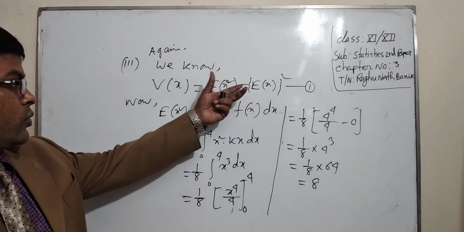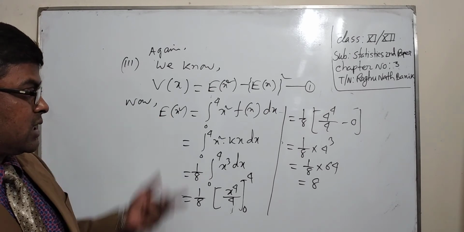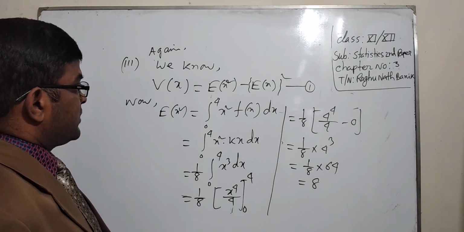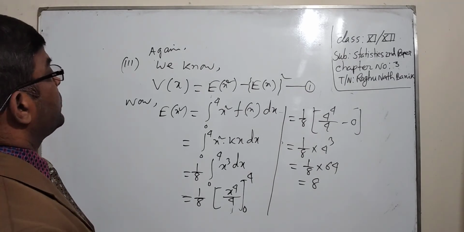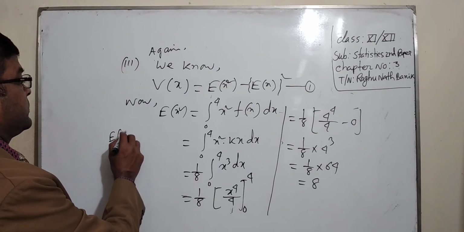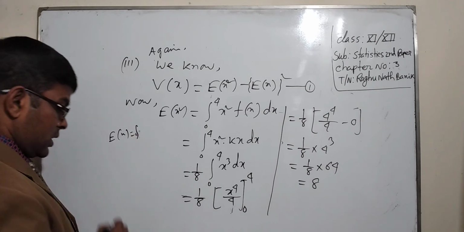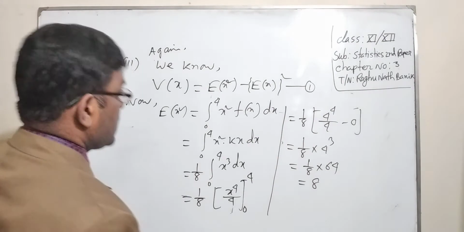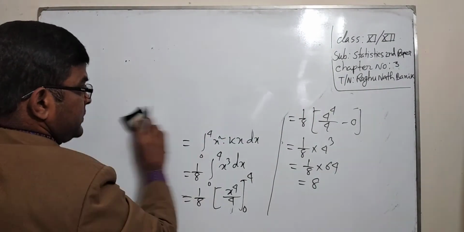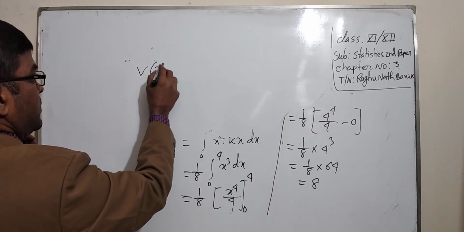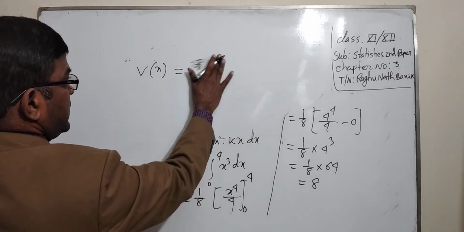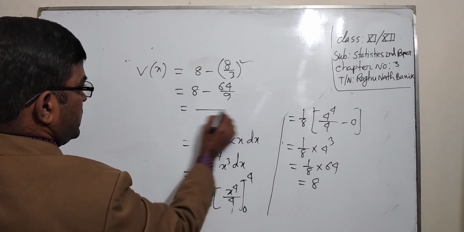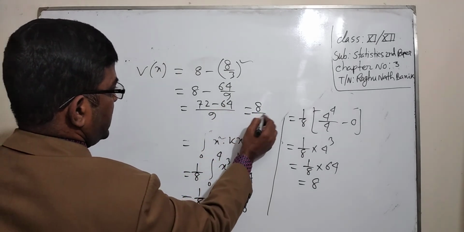Now putting the values of the expectation of x square and the expectation of x in equation 1. The expected value of x is 8 by 3, and the expectation of x square is 8. The variance of x is 8 minus (8 by 3) square, or equal to 8 minus 64 by 9, which is (72 minus 64) by 9, equal to 8 by 9.